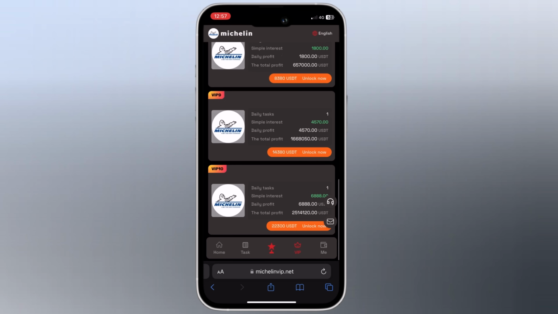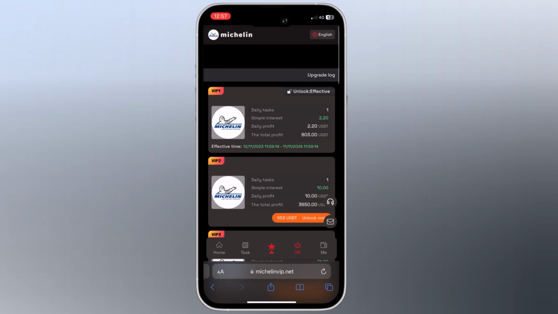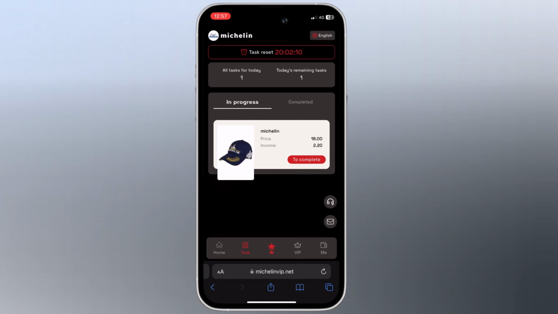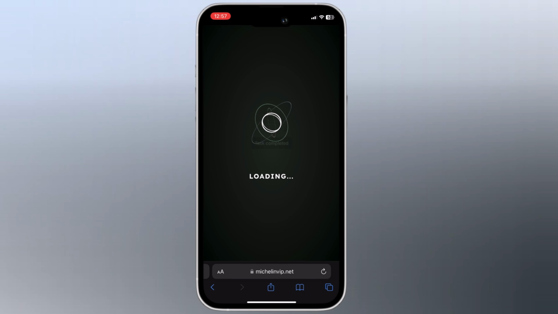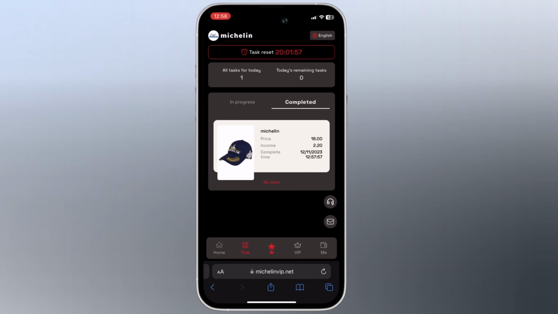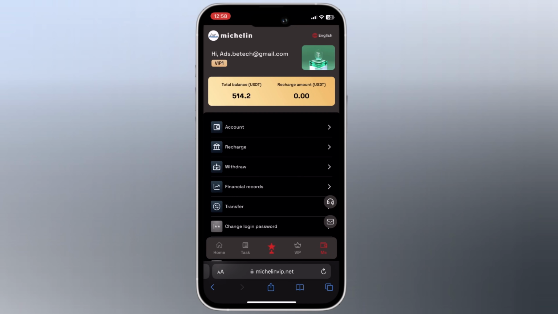So I have unlocked my VIP 1 level. So after successfully unlock, you need to click on the task button, and here is my daily task. You just need to click on the complete button, and you can see it's completed successfully. And now my total balance is 514.2 USDT.